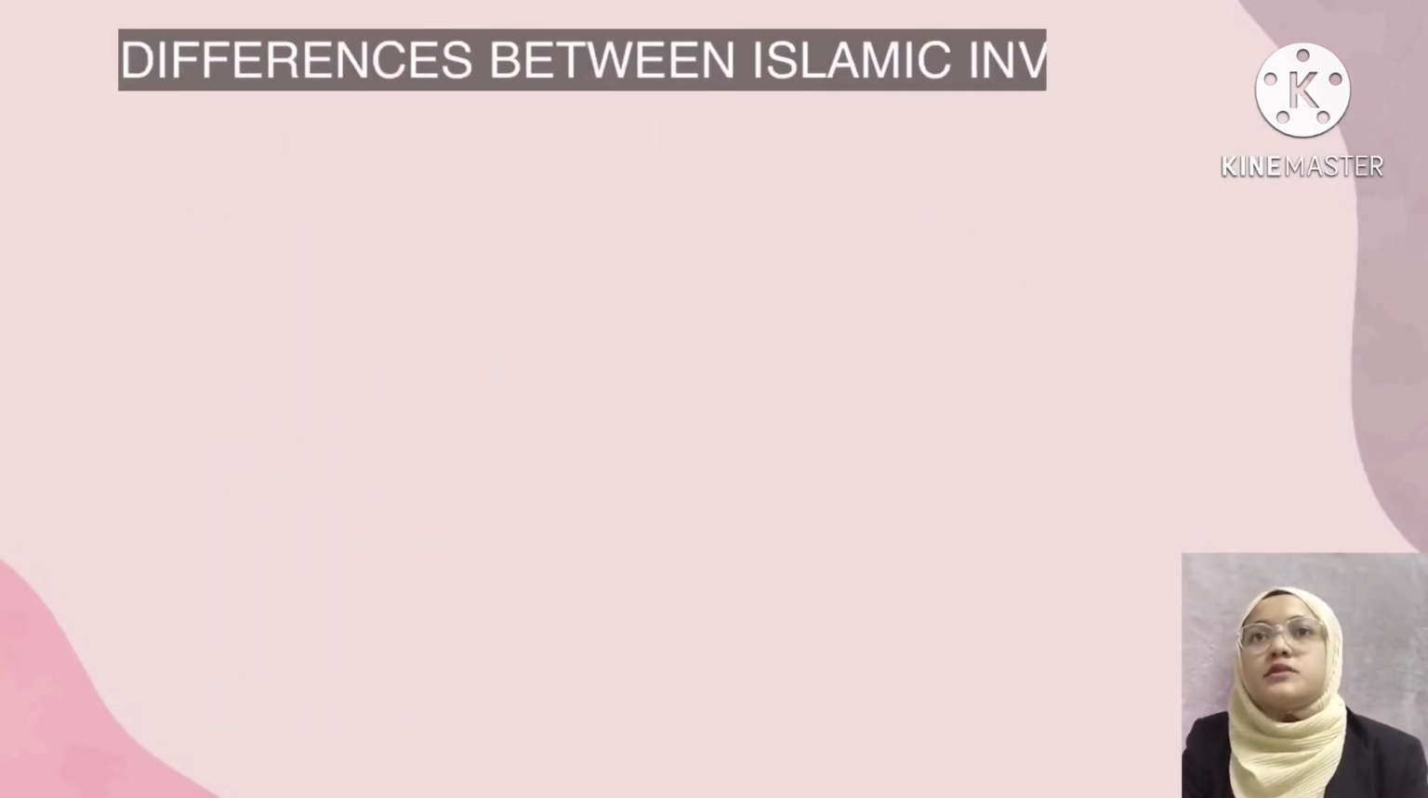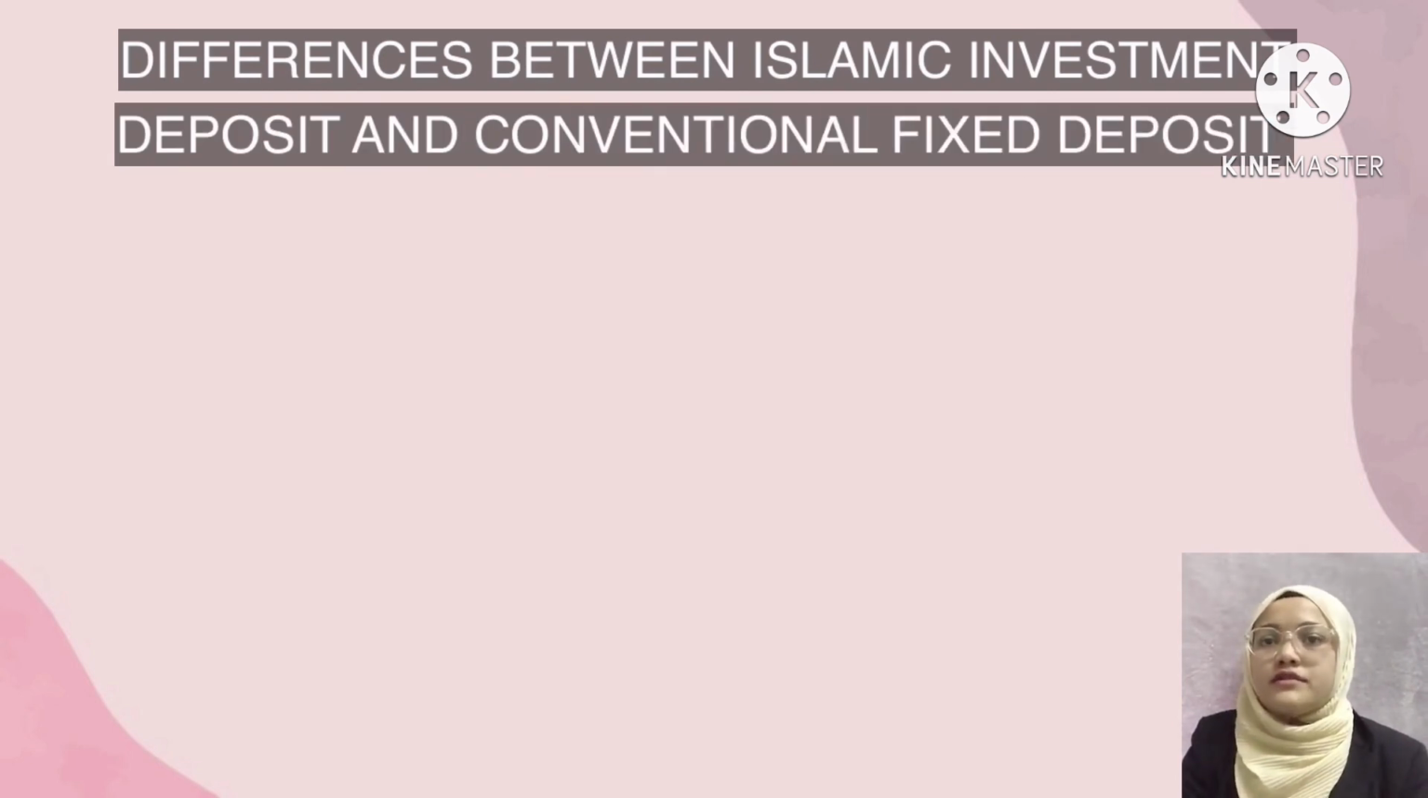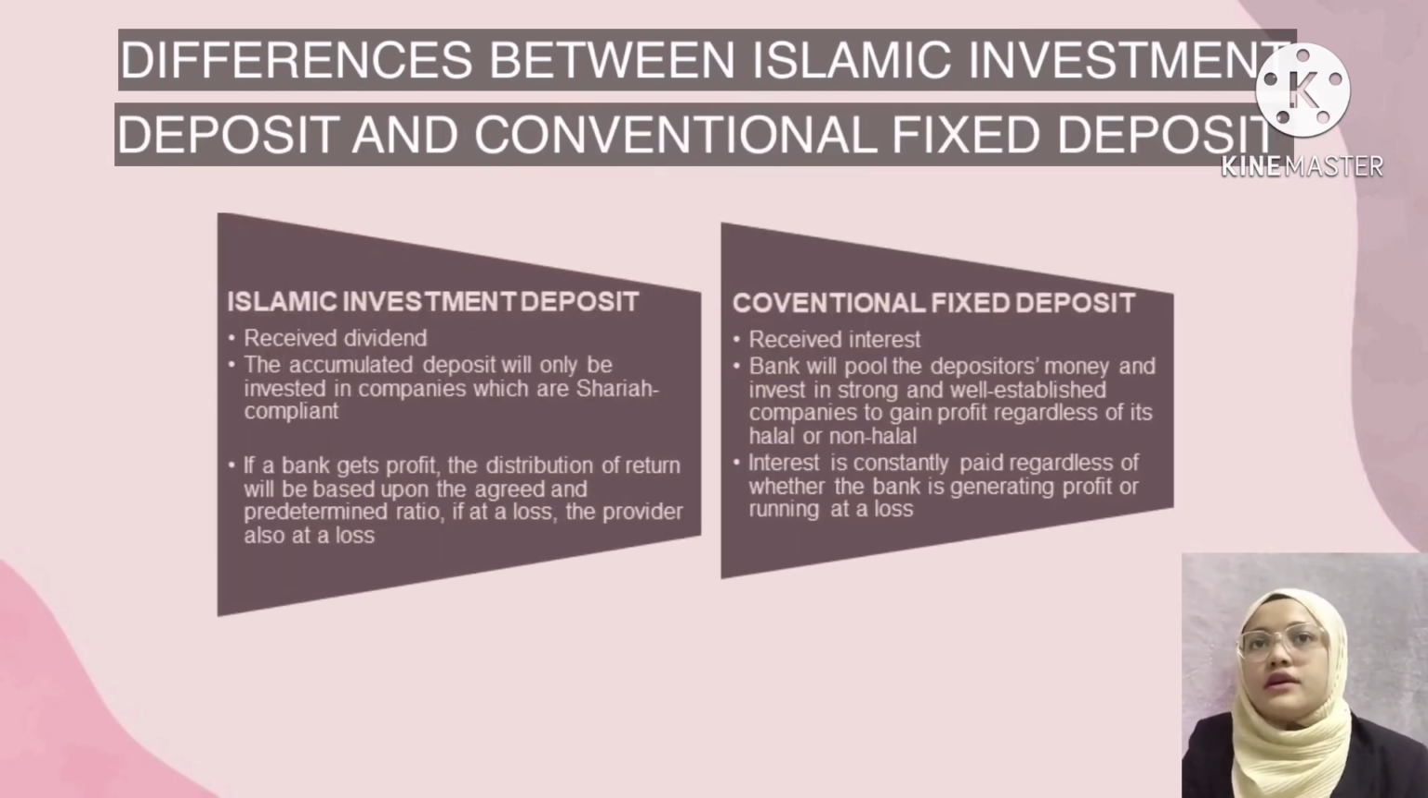Next, the differences between Islamic investment deposit and conventional fixed deposit. For Islamic investment deposit, the depositors will get the return in terms of dividend, while for conventional fixed deposit, the depositors will receive interest as their return. For Islamic investment deposit, the accumulated deposit will only be invested in companies which are Sharia compliant, while for conventional fixed deposit, the depositors' money will be pooled by the bank and invested in strong and well-established companies to gain profit regardless of whether it is halal or non-halal.